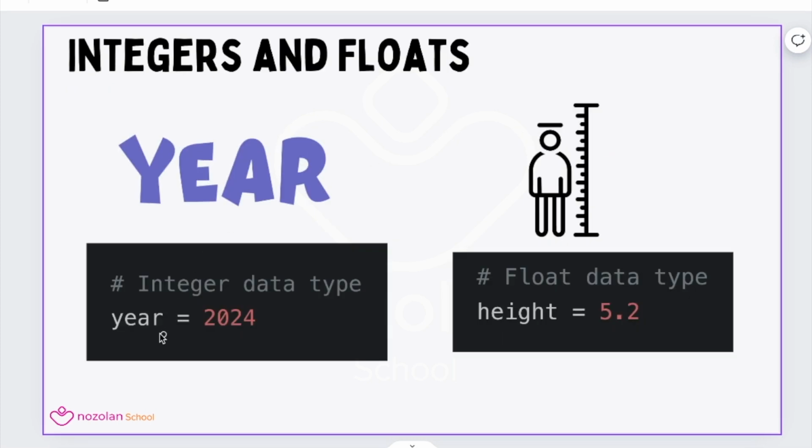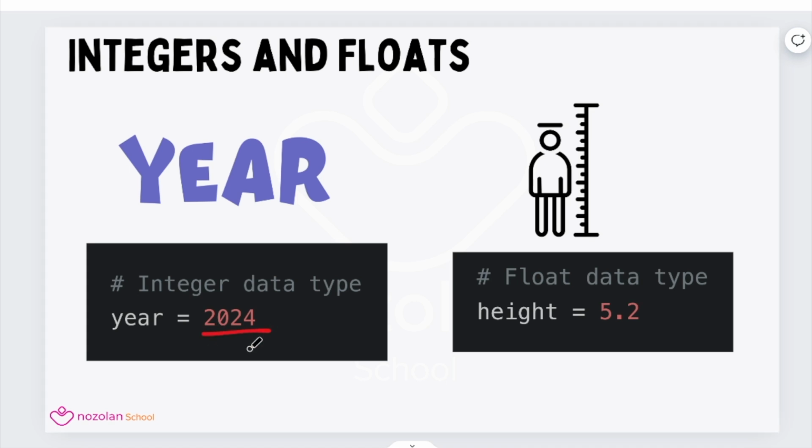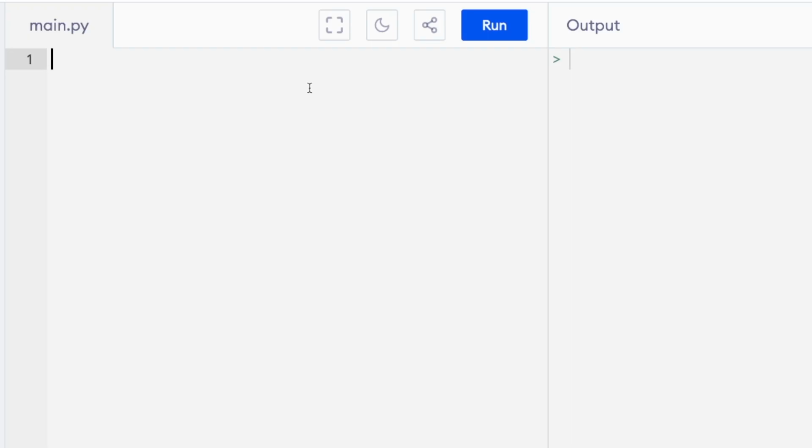For example, if you define a variable called year and you assign the value 2024, the year variable will be of type integer. Whereas if you define a variable called height and you assign the value 5.2 to it, the height variable will be of type float. Okay, let's write this as an example.